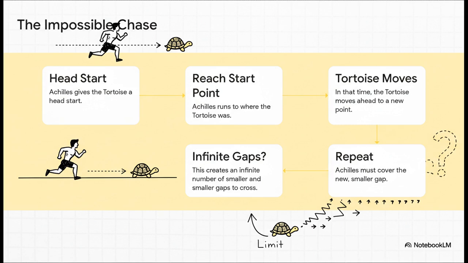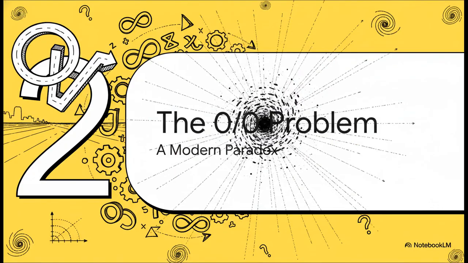But you see where this is going, right? By the time he does that, the tortoise has moved again. It just keeps happening. It's this endless series of smaller and smaller gaps, which logically means Achilles gets closer and closer forever, but never actually catches up. It's wild. So, hang on to that idea. This infinite chase, this impossible task.